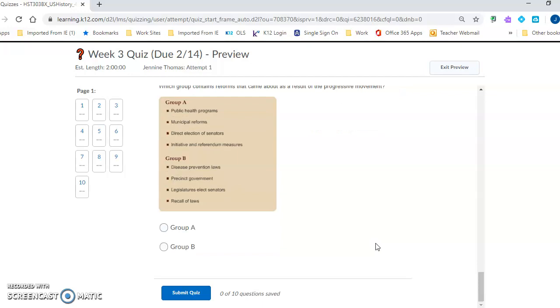Once you are done with your quiz, scroll all the way down, make sure to click Submit Quiz, and then update or refresh your gradebook to check your grade. Good luck on your quiz.